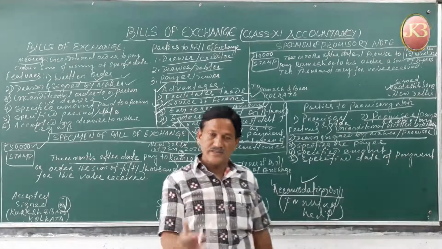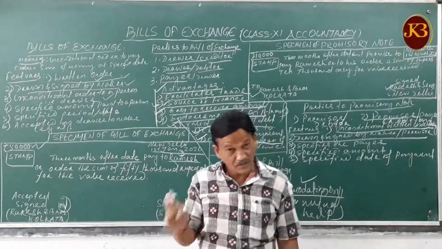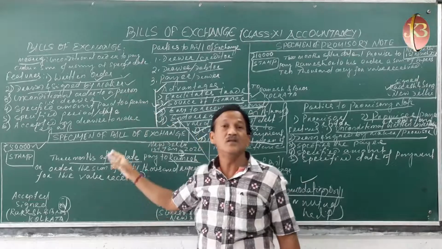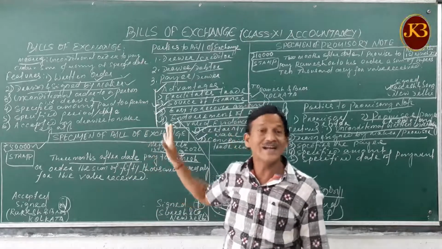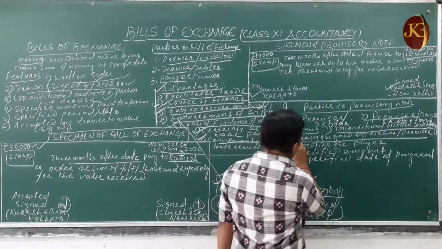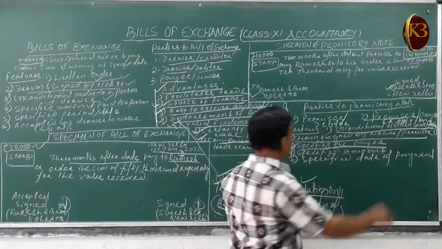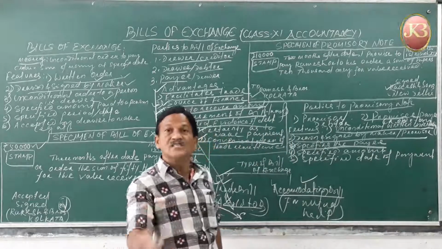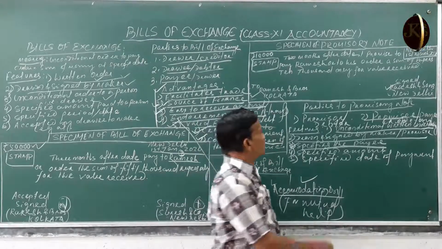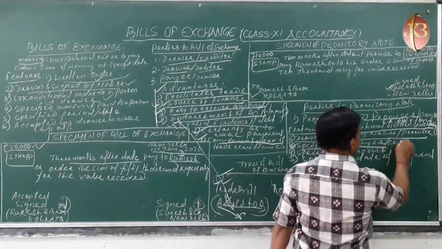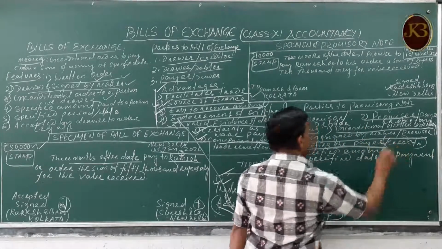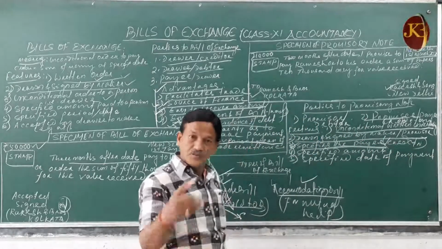The promisor, as already told, is the debtor who makes the promise for the payment. But a bill of exchange is prepared by the maker, who is called the drawer or the creditor. This is another difference. Then the third feature is that the payee is specified, that is, the promisee to whom payment is to be made. So in a promissory note the payee is the creditor or the promisee.